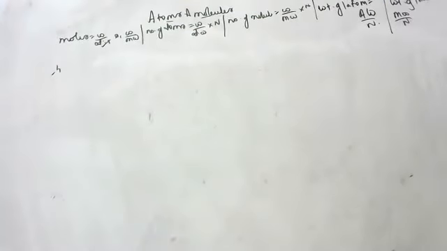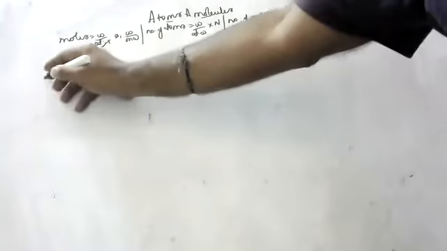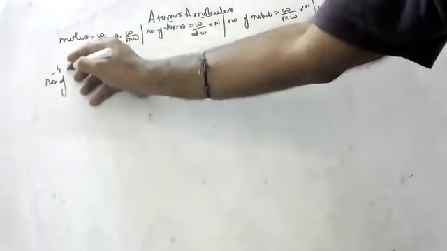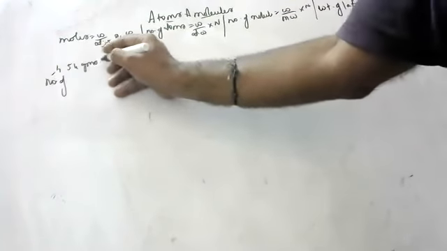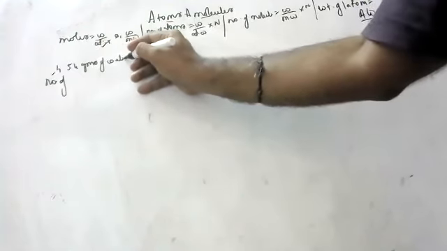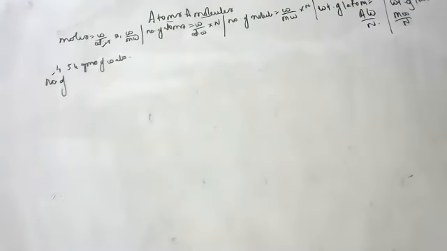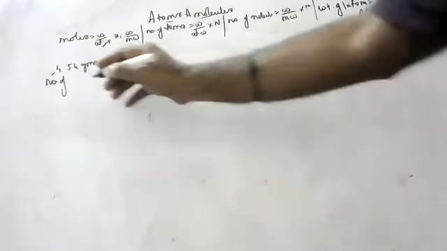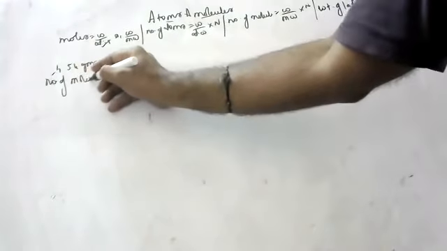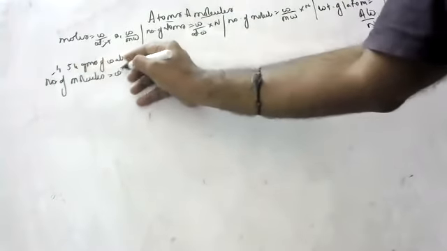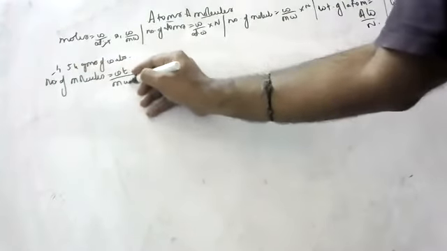Tell me, how many molecules of water are there in 54 grams of water? That's the question. What is the formula, children? Number of molecules. Weight by molecular weight into Avogadro number.